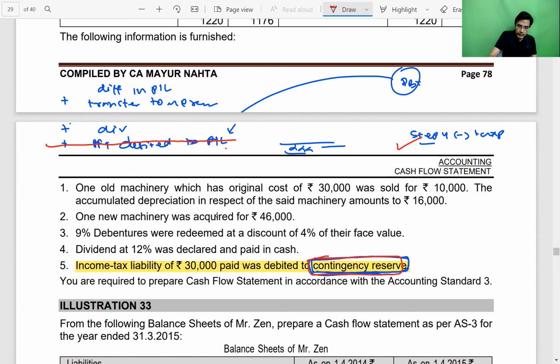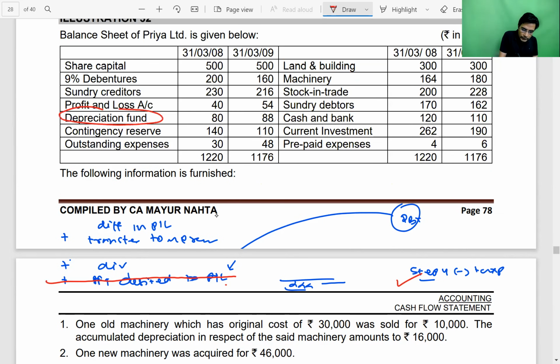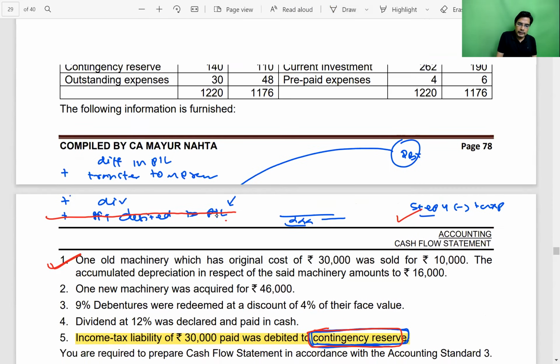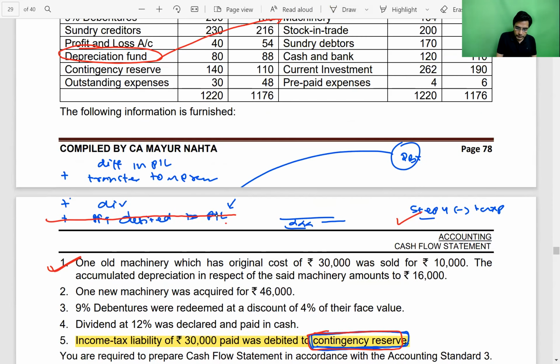Second, guys, this depreciation fund, they have given it on the liability side of the balance sheet, but it is not a correct presentation. It is a wrong presentation. Accumulated depreciation and all should be shown as a deduction from the respective asset. When you read point number 1, you will get to know that this depreciation fund is related to machinery, and it is nothing but the accumulated depreciation account.